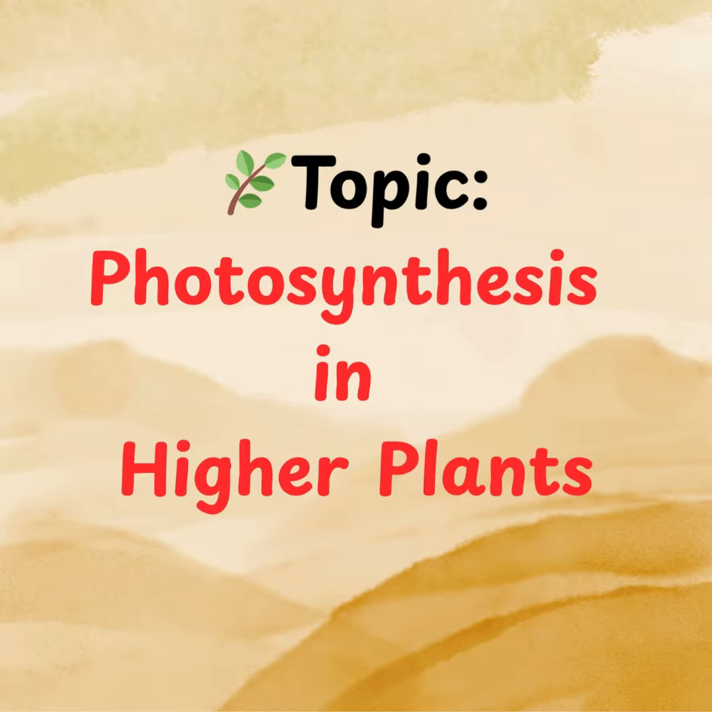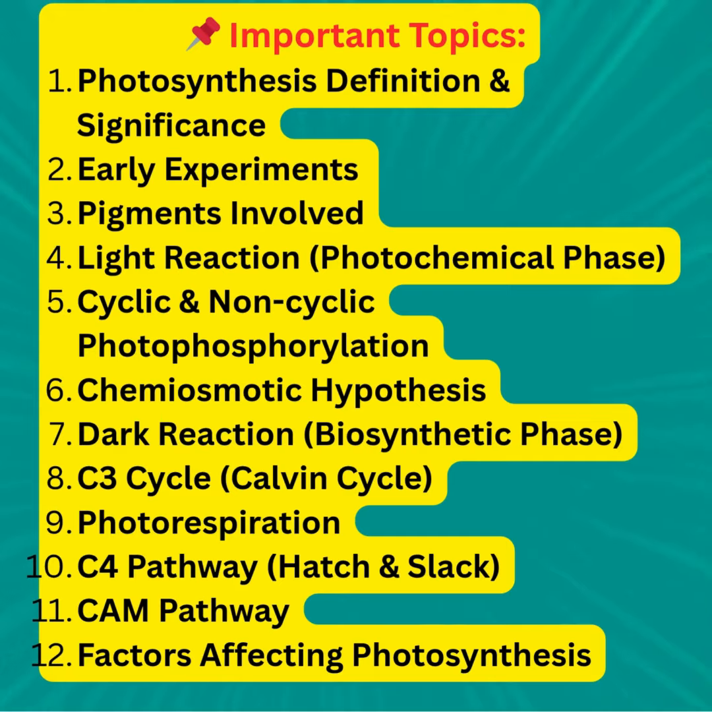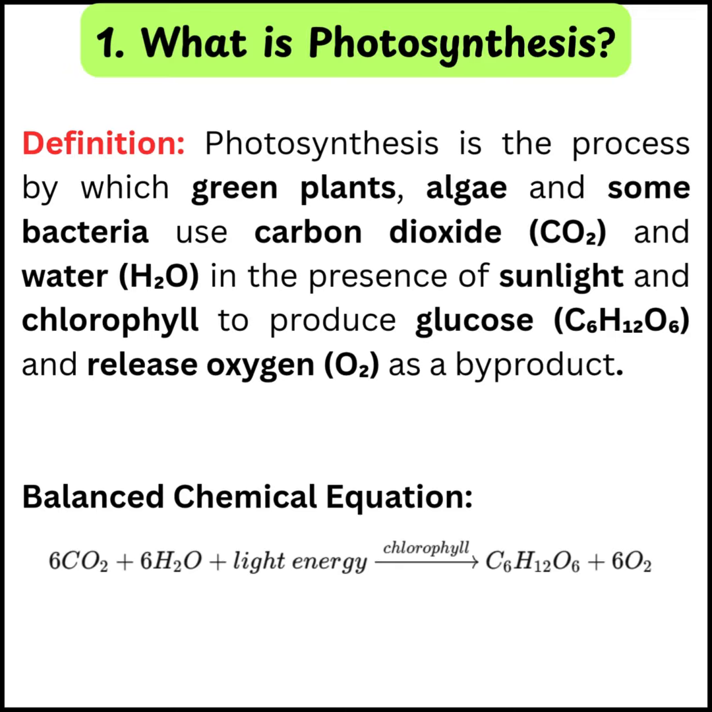Today, let's dive into the mystery of photosynthesis. Let's go. Important topics of this chapter are: 1. Photosynthesis definition and significance. 2. Early experiments. 3. Pigments involved. 4. Light reaction, photochemical phase. 5. Cyclic and non-cyclic photophosphorylation. 6. Chemiosmotic hypothesis. 7. Dark reaction, biosynthetic phase. 8. C3 cycle, Calvin cycle. 9. Photorespiration. 10. C4 pathway, Hatch and Slack. 11. CAM pathway. And 12. Factors affecting photosynthesis. In today's video we will discuss the definition of photosynthesis and early experiments of photosynthesis.